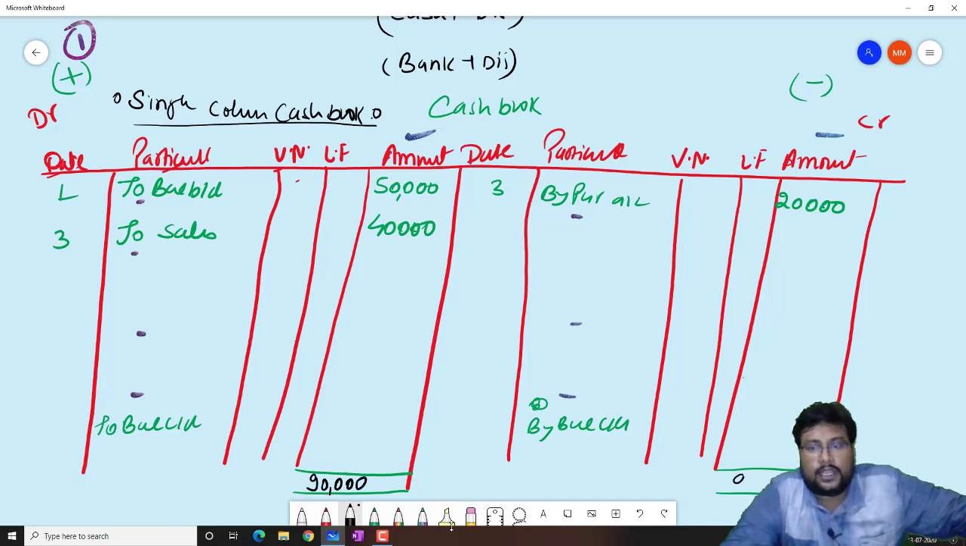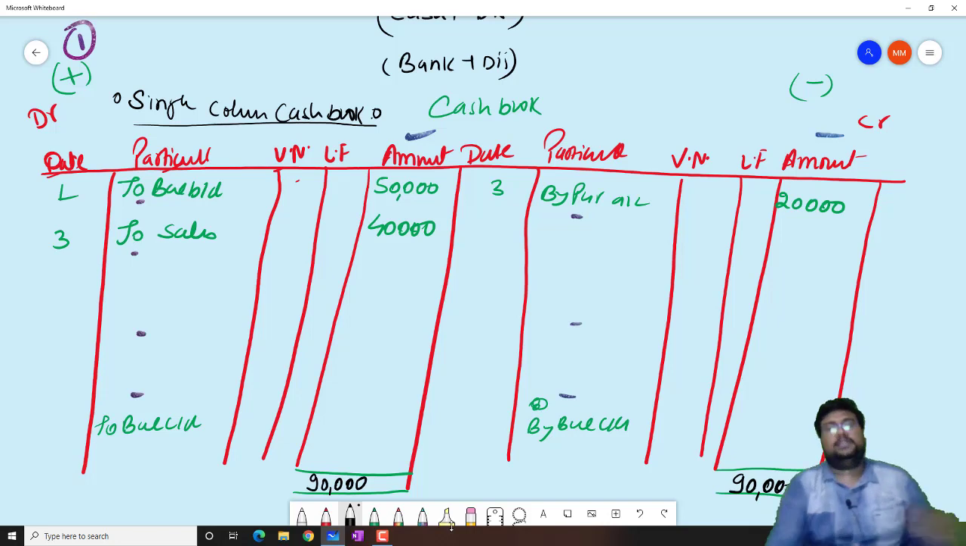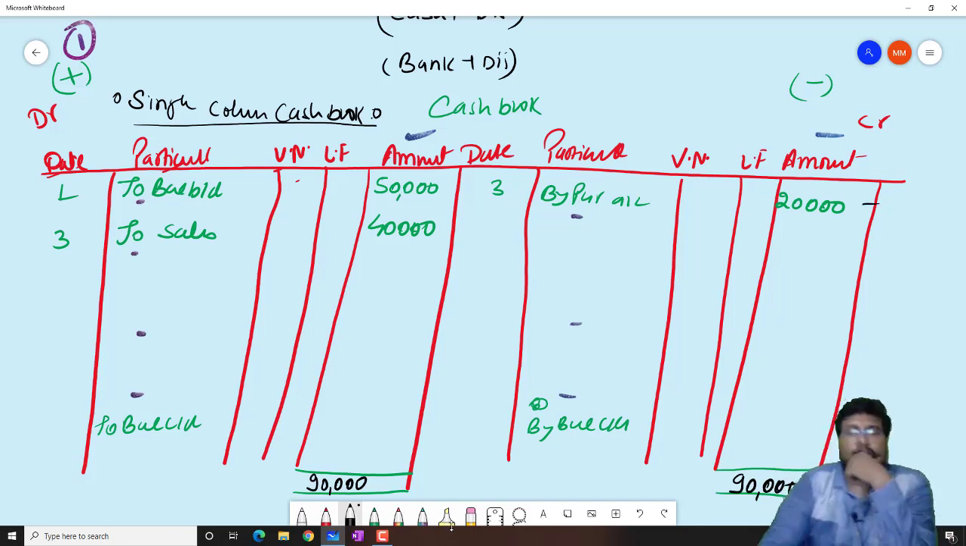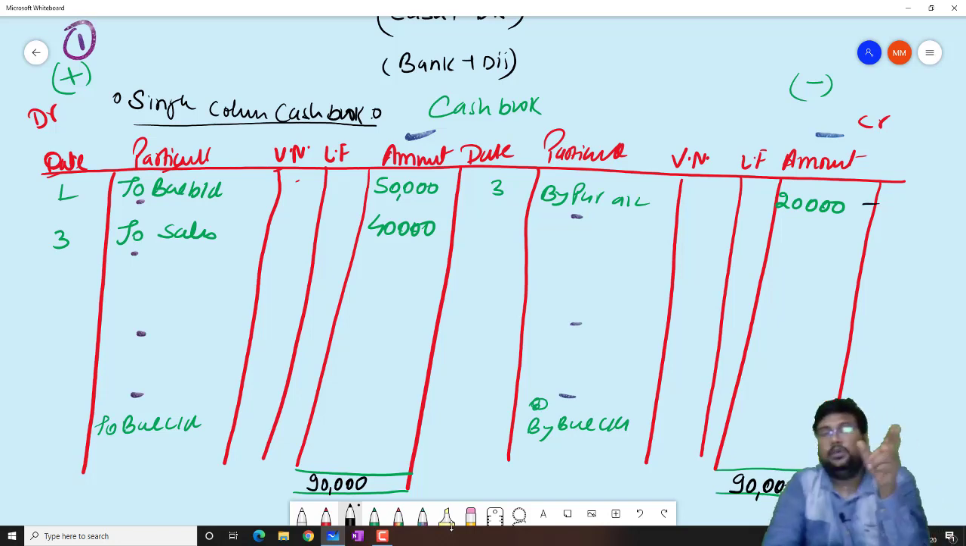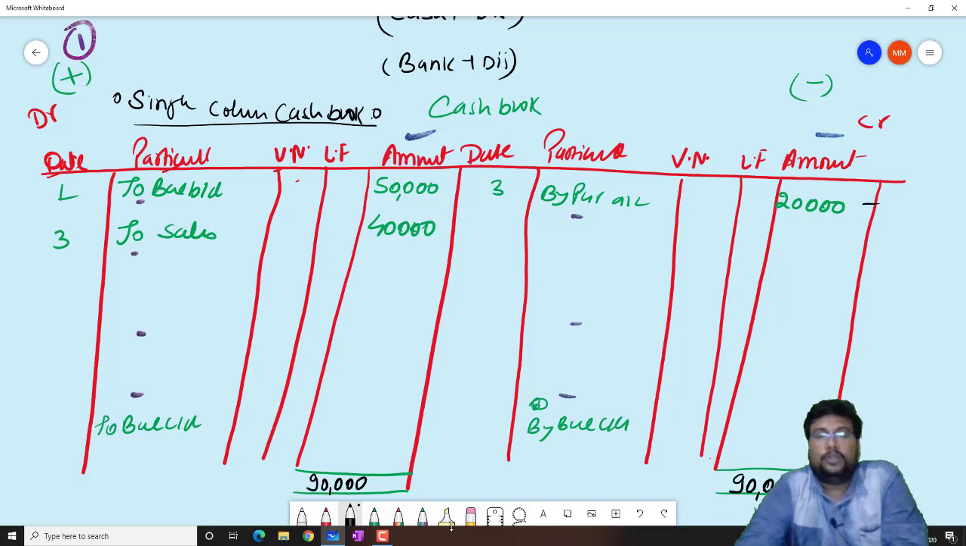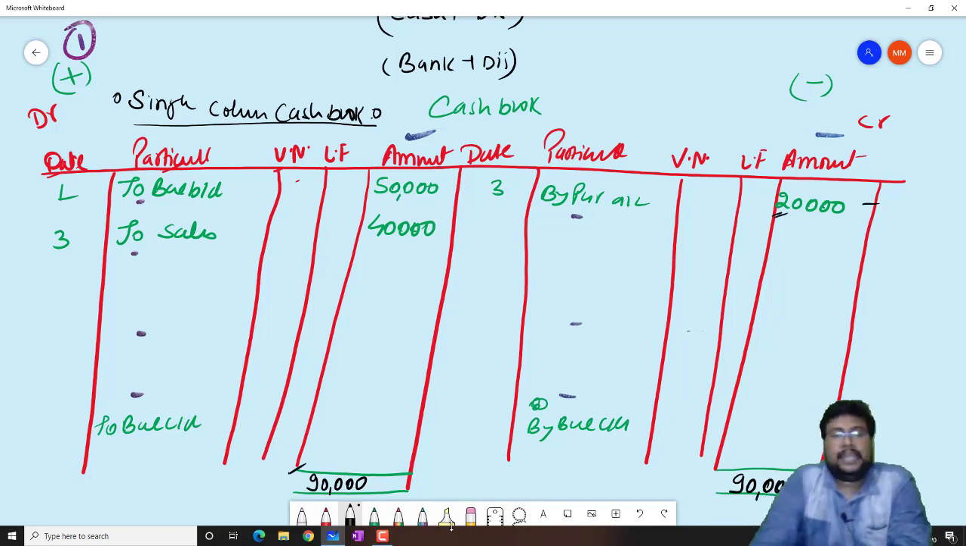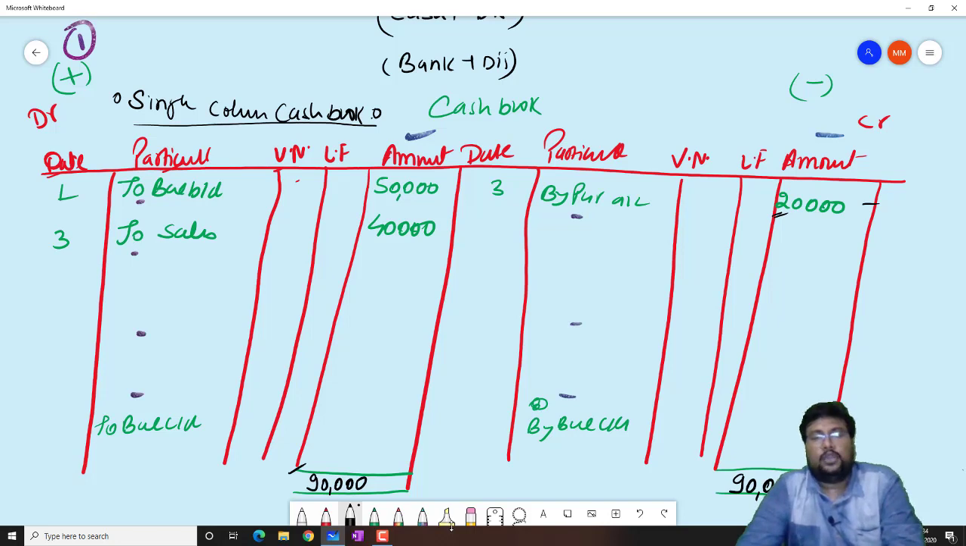90,000. So this side total is coming just 20. Why had you written 90? What I told you, the side which is higher will be recorded as a total in both sides. So 90,000 is the higher side as compared to 20,000. So this 90,000 will be totalized and recorded in both sides, 90.